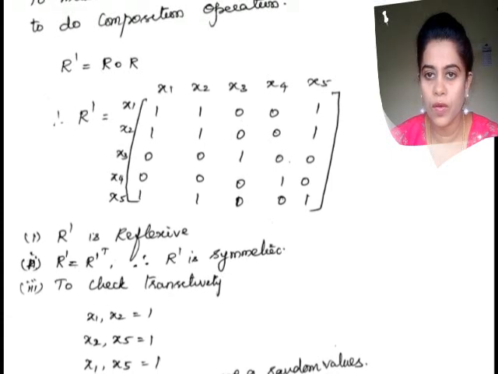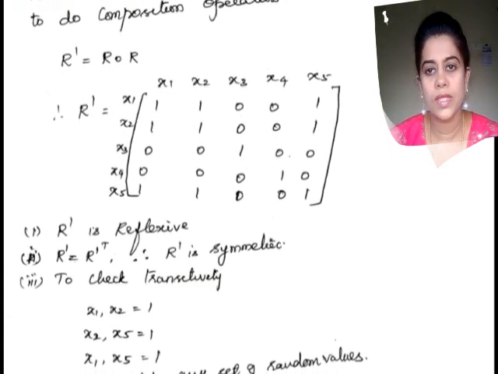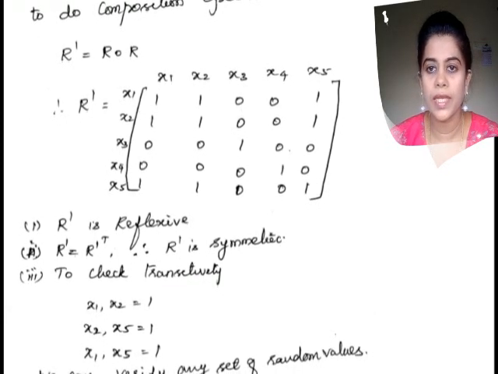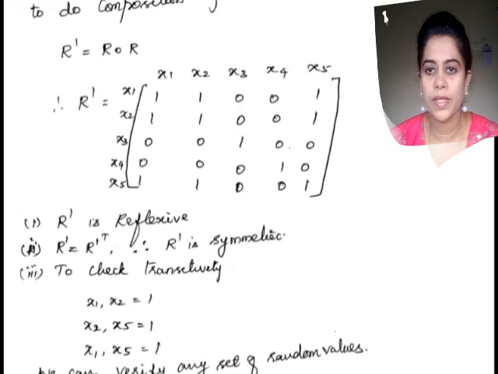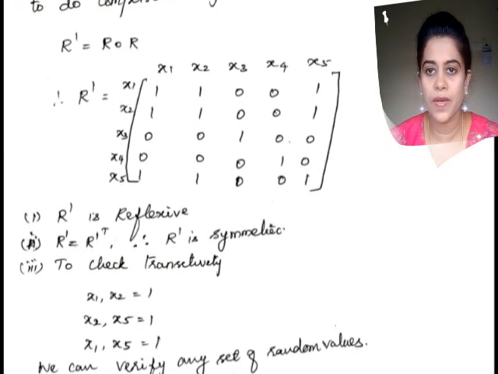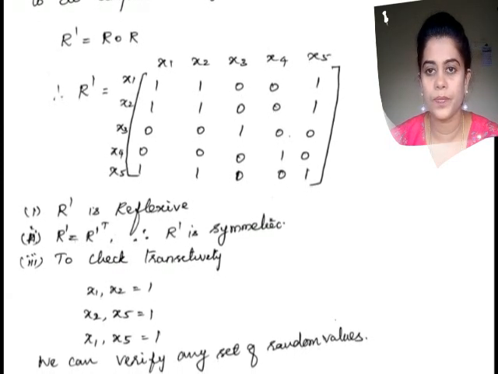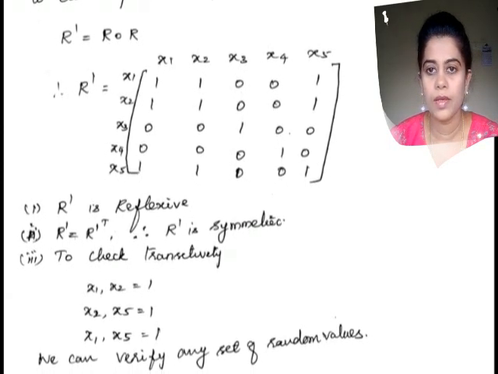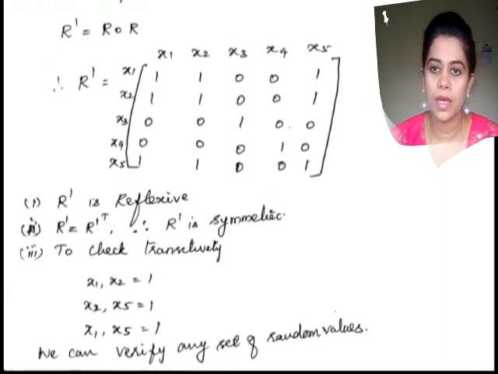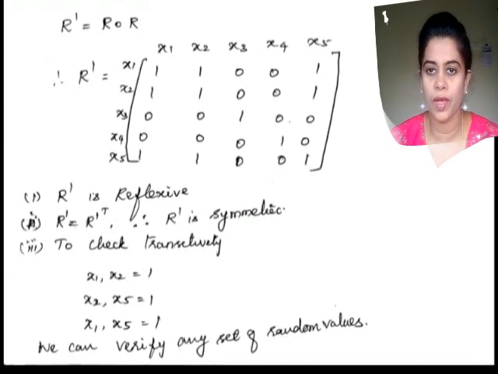Then I have to go for the third property, which is transitive. There I have to check any 3 elements. So x1 to x2 is 1, and x2 to x5 is 1, and x1 to x5 is again 1. By this I conclude that this R dash preserves transitive. You can check any pair of values.